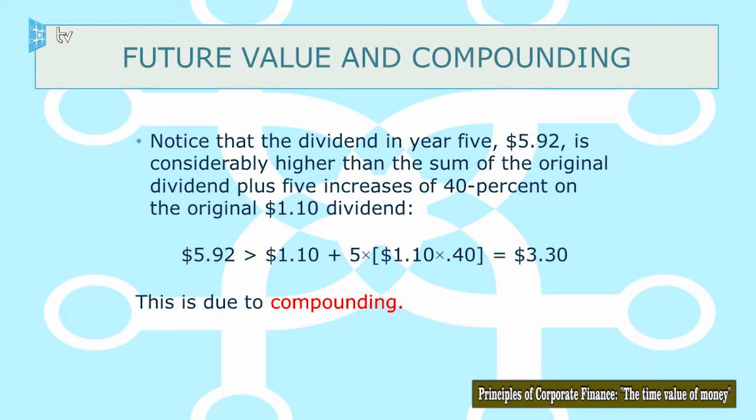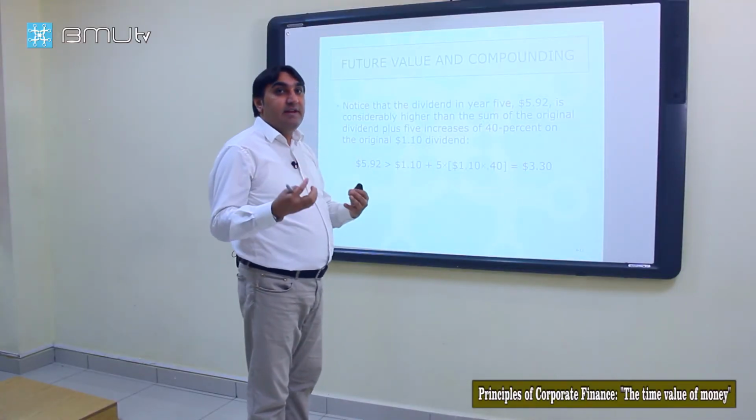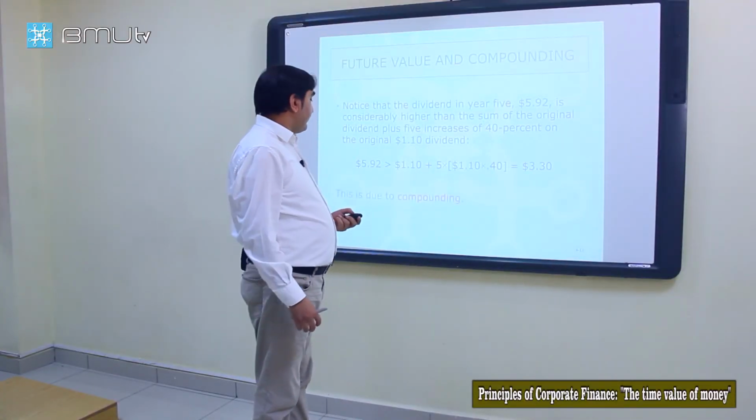So the dividend in year 5 is $5.92. It's considerably higher than the sum of the original dividend plus 5 increases of 40% on the original 1.1. If we applied simple interest, we would only have $3.3. But because of earning interest on interest, we get $5.92. That's higher than simple interest.